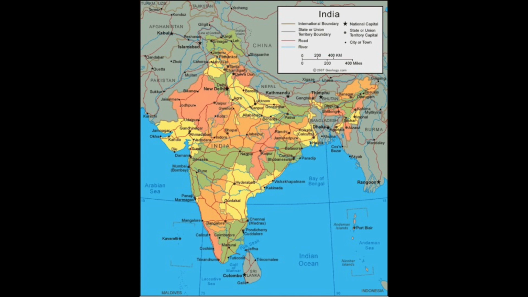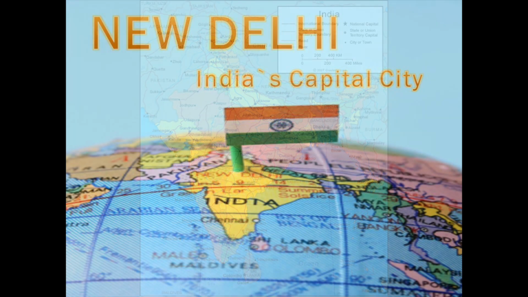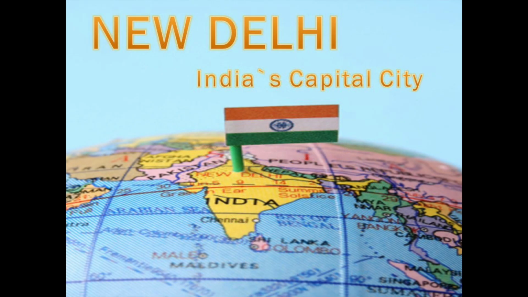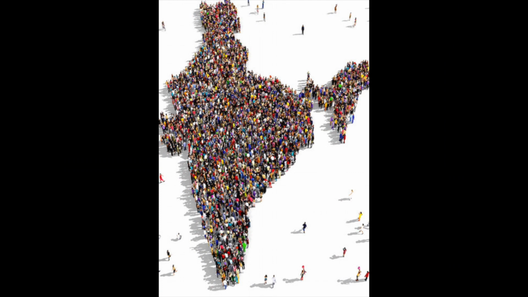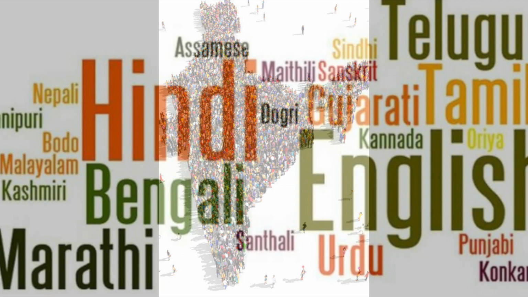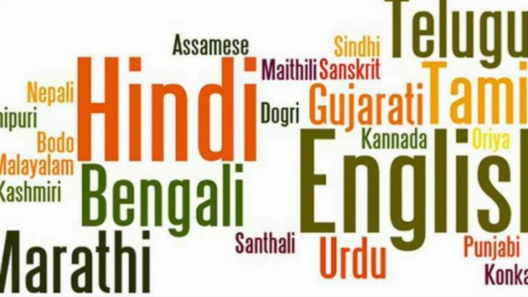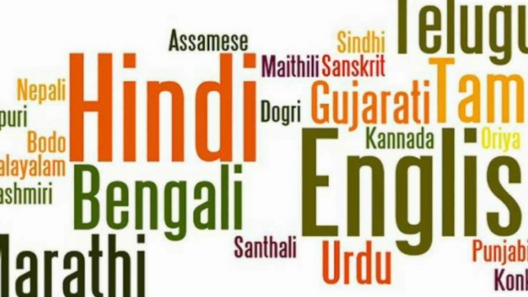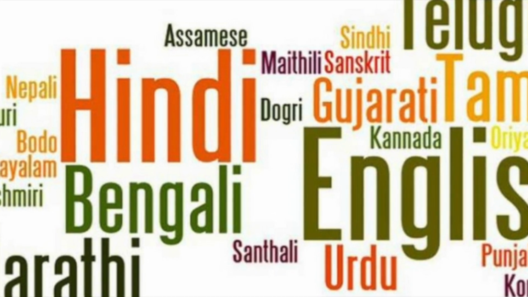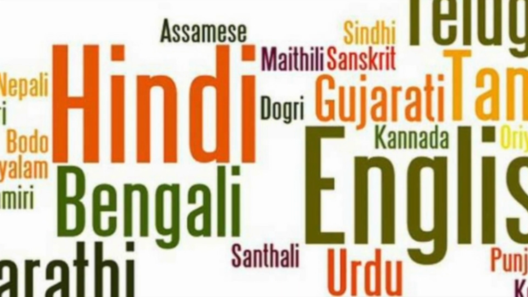India is located in the eastern hemisphere of the world. The capital of India is New Delhi. The population is about 1,281,935,911 people. The two official languages in India are Hindi and English. About 41% of people in India speak Hindi.